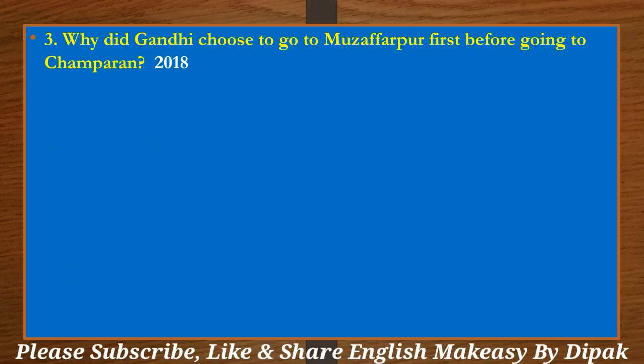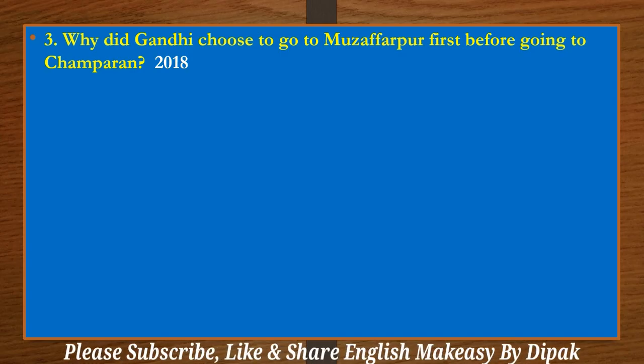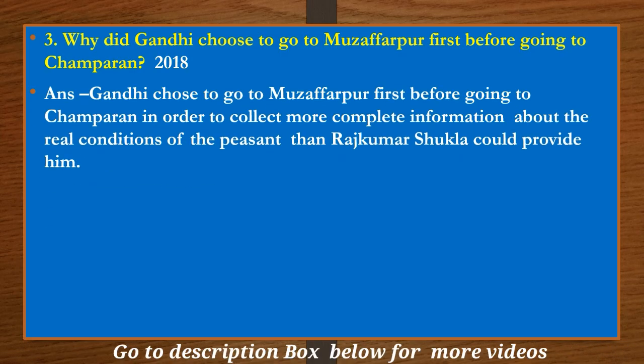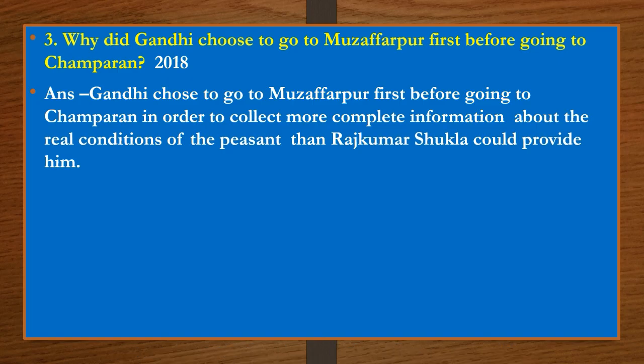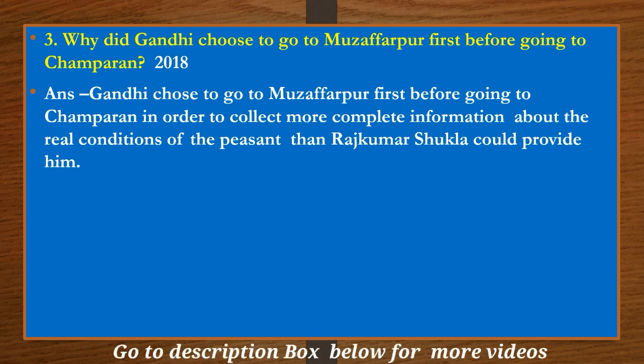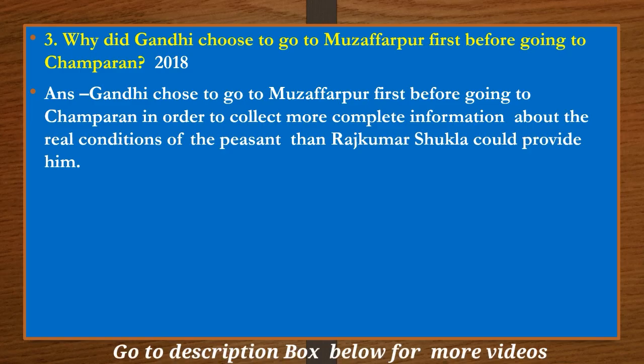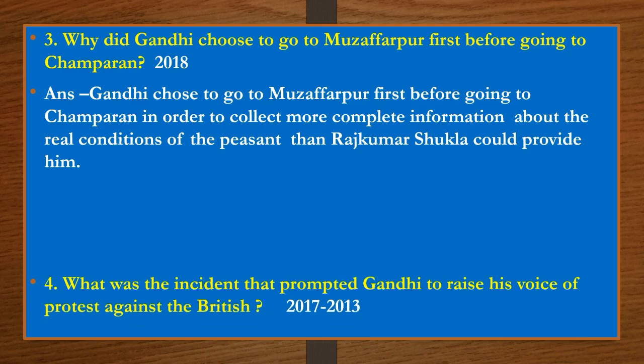Why did Gandhi choose to go to Muzaffarpur first before going to Champaran? Gandhi chose to go to Muzaffarpur first before going to Champaran in order to collect more complete information about the real condition of the peasant than Rajkumar Shukla could provide him.